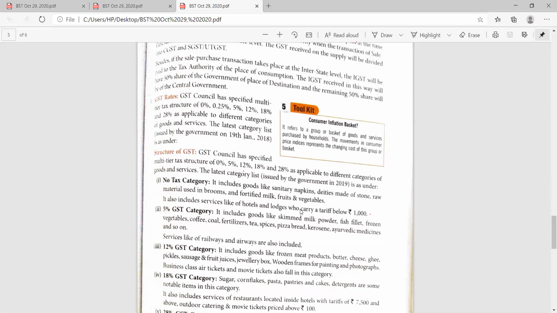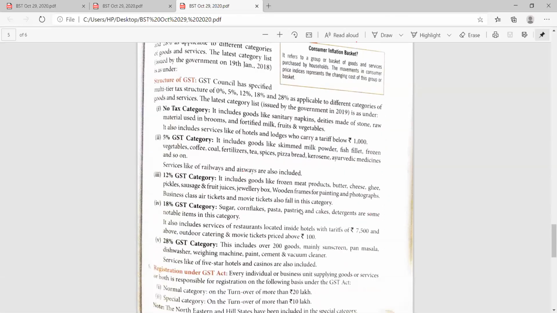5% will be there, 12%, 8% and 28%. The different categories are there, and here the details of the categories are mentioned. The no tax category includes fortified milk, fruits, vegetables, napkins, etc. On these, no tax has been imposed.